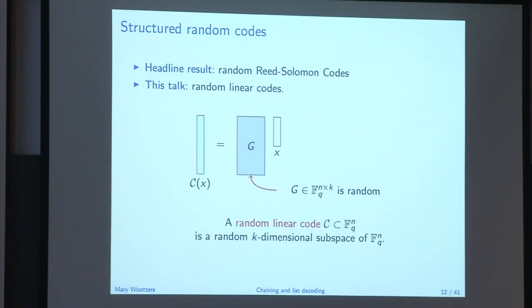And what does optimally mean? I'm going to want the rate to be about epsilon. We'll see that in a minute. Okay, so that's the goal for the rest of the talk. Can everyone read that?